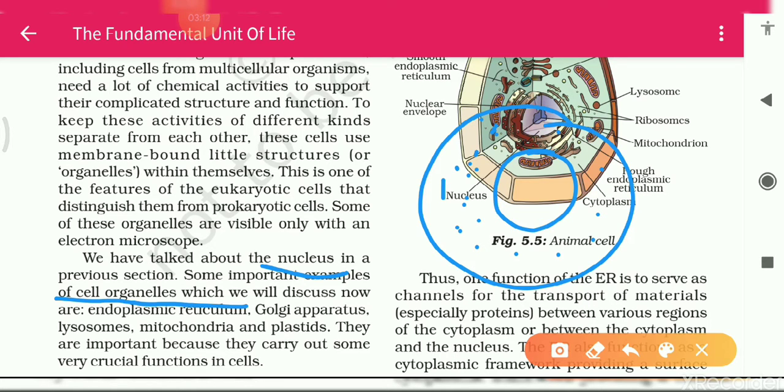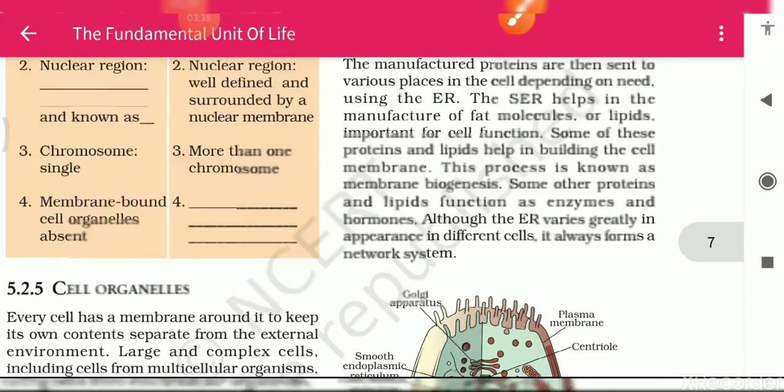These are the endoplasmic reticulum, Golgi apparatus, lysosomes, mitochondria, and plastids. These are all organelles present in the cytoplasm, and they perform very important functions in cells. Okay students, now let us start with the first one.